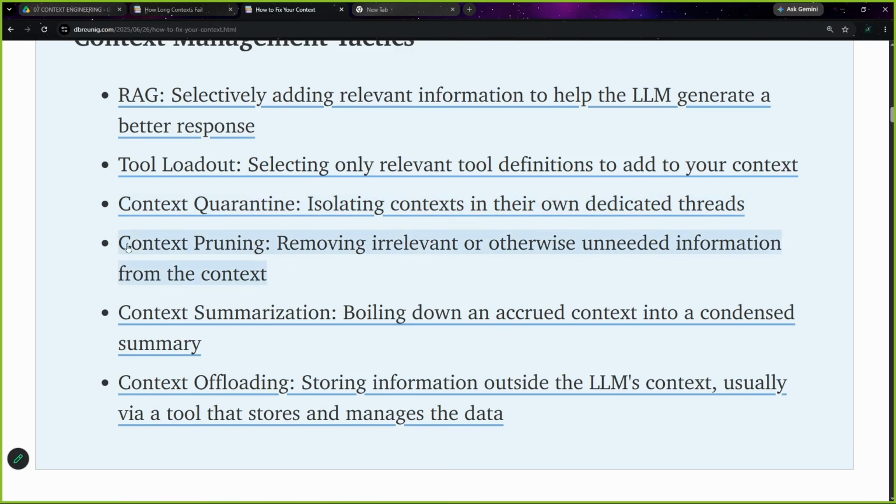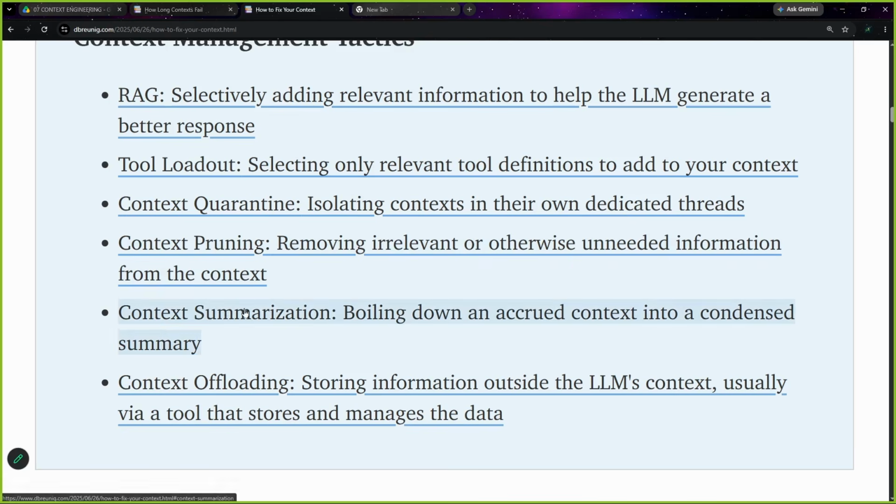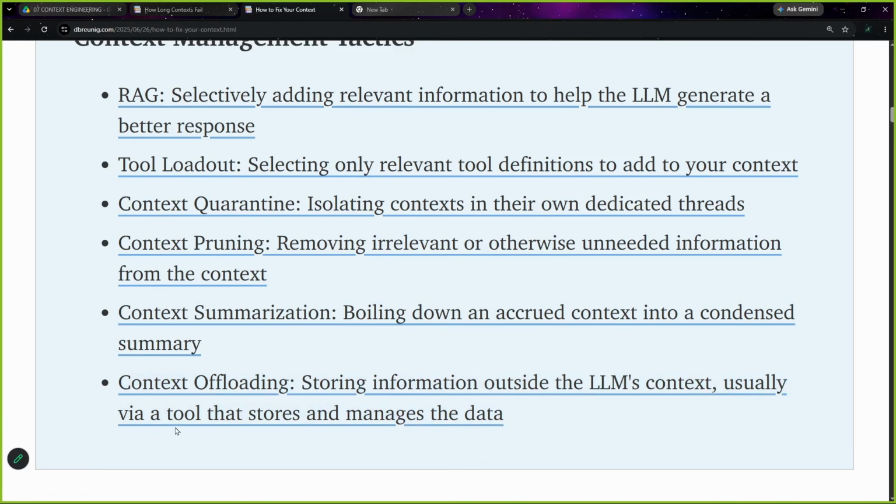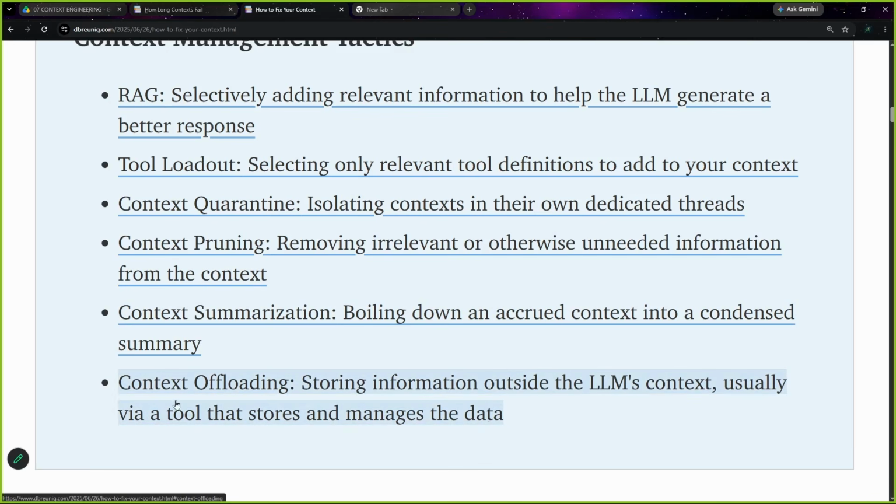Now context pruning: remove irrelevant or otherwise unneeded information from the context. When you have collected all this context, you validate it, or if the task is finished and you don't need that context, remove that. Over time, just go on removing the information which you don't need. Context summarization, context offloading: storing information outside the LLM's context, usually via a tool that stores and manages the data.